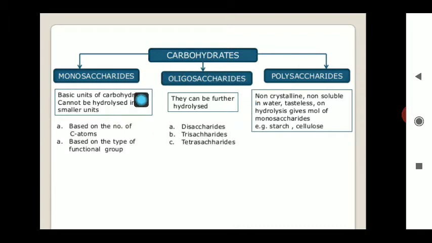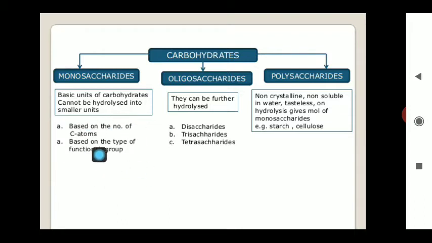On the other hand, what are oligosaccharides? The compounds which can be broken down into two fundamental units. What are polysaccharides? The compounds which can be broken down into numerous fundamental units are known as polysaccharides. So, that which cannot be hydrolyzed further is a monosaccharide. That which can be hydrolyzed is known as an oligosaccharide, and that which can be hydrolyzed into n number of units is known as a polysaccharide. And basically, the monosaccharide is the unit of the carbohydrate